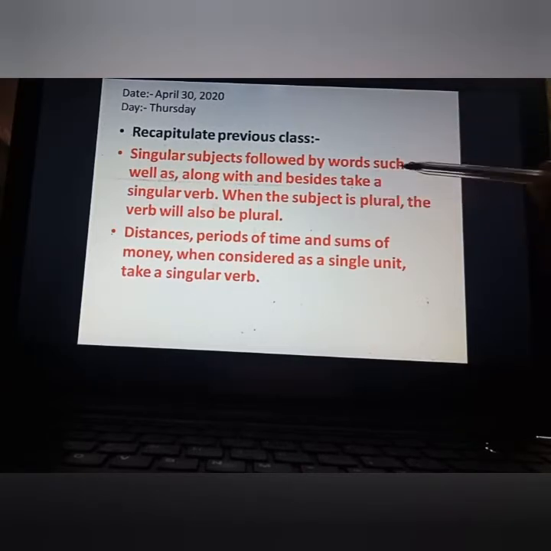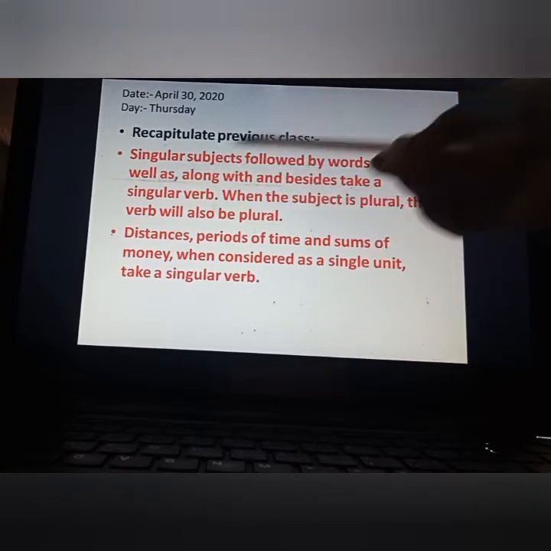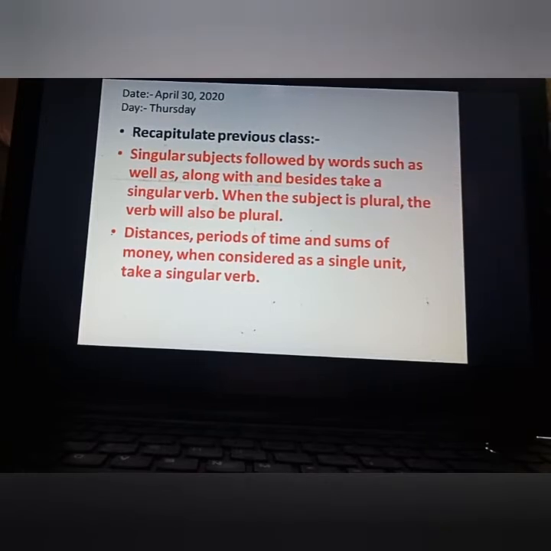Singular subjects followed by words such as as well as, along with, and besides take a singular verb. When the subject is plural, the verb will also be plural. As we have done in the sentence, the teacher along with her students sits down to watch a film. Before these words, whatever noun you have, accordingly you have to put the verb. The teacher is singular, that's why we have put sits. If the teachers were given, then you have to put sit.